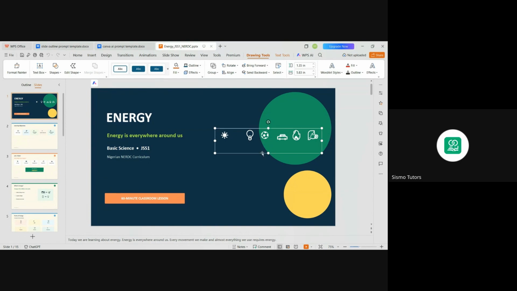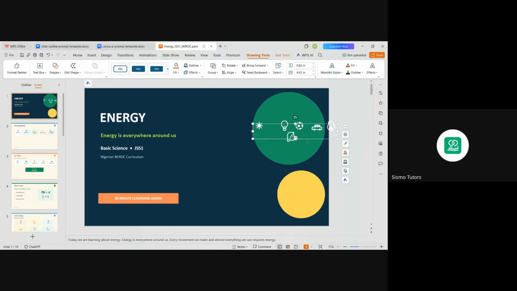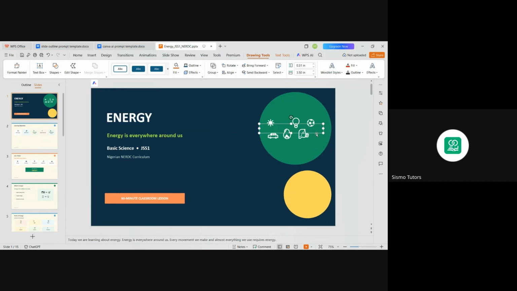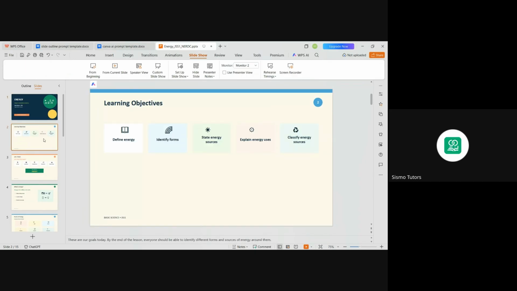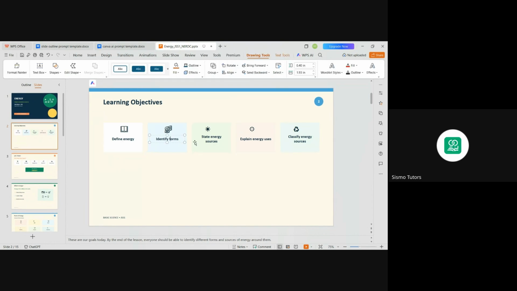So you can click on it. When I click on it, I can just reduce it a bit, just your normal skill of using your PowerPoint. Okay, so you now use your PowerPoint to arrange it to look better. So let me still reduce a bit. Yeah, so it has entered inside that circle. So you just look through and see the kind of things you have. Check whether this color is what you like. If you don't, you can work around it. You can click on it, edit anyone you want to edit.